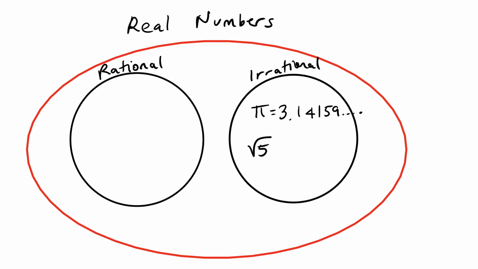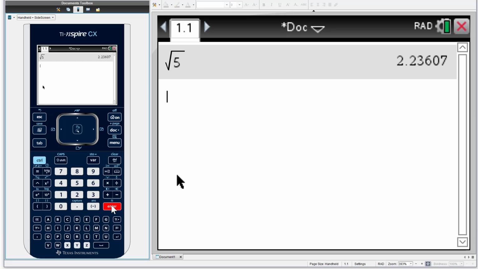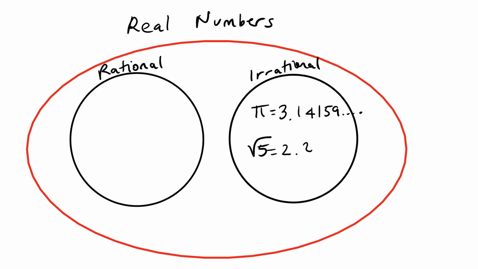If we type square root of 5 on our calculator, we would get 2.2367, and it keeps on going forever. The reason that our calculators do not show infinitely many decimal places is it's rounding after a certain point. So if we have any radical, and when we type it, we are not getting a number without a decimal place, then it's an irrational number.